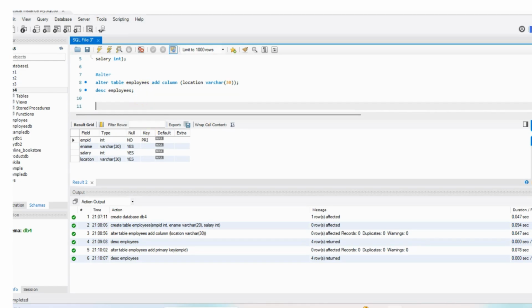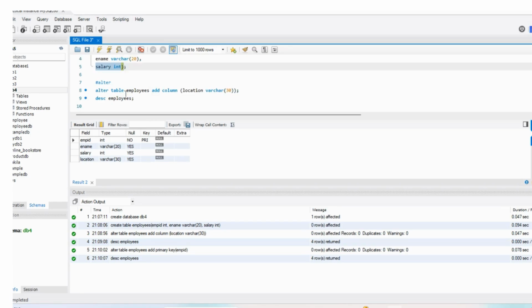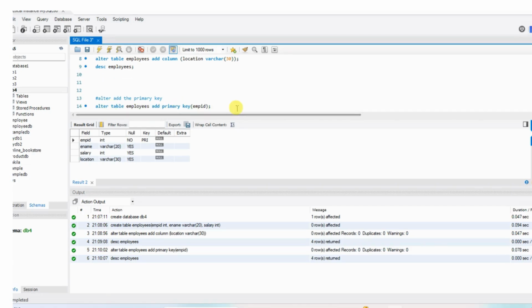Next, alter is done. Now suppose I want to modify any data type or data size of a particular column. For example, this salary column, I want to change it to decimal. So let us modify it.